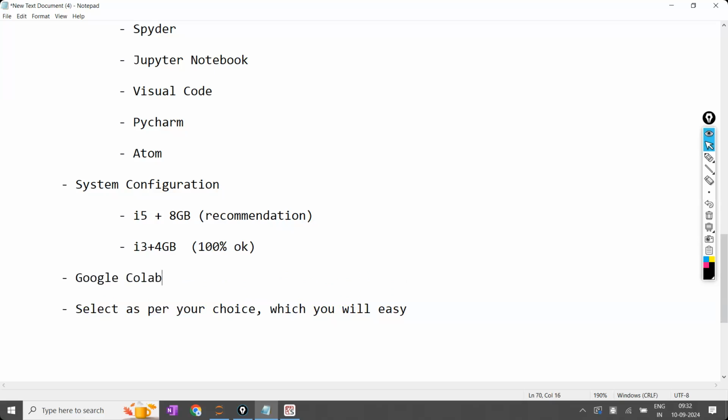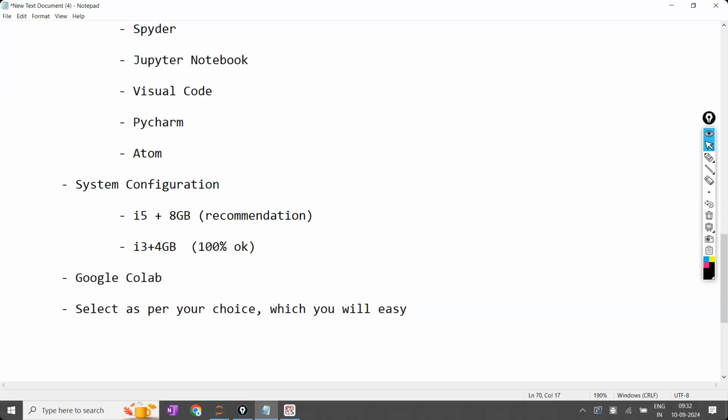There is an option called Google Colab. I will explain that one also. Google Colab is one option where Google is going to provide additional system configuration to us free of cost. How and all these things we'll discuss.